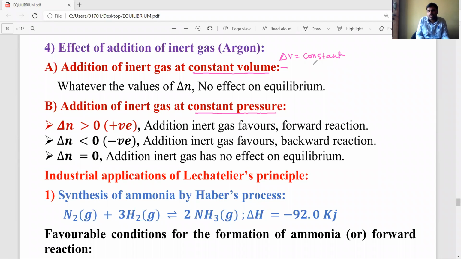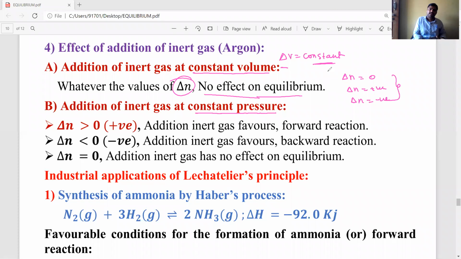Under these conditions, whatever the delta n value, whether delta n is 0, positive, or negative, there is no change in the equilibrium position, meaning no effect on equilibrium. So when you add inert gases under constant volume, whatever the delta n value, the equilibrium position or equilibrium state does not change. No effect on equilibrium state or equilibrium position.